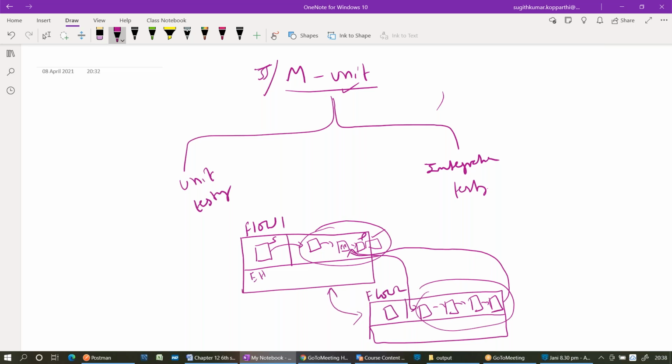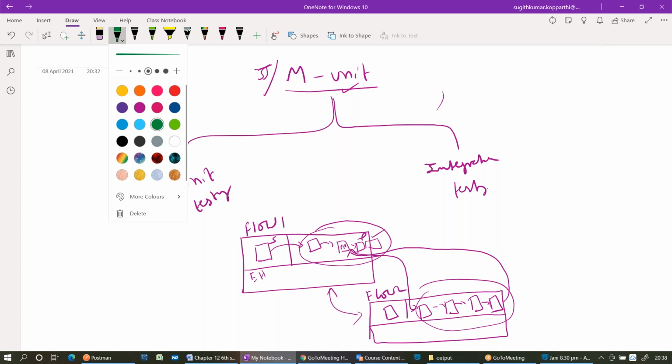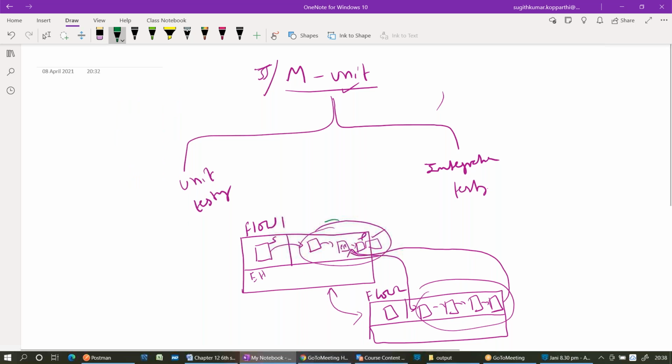Then what is unit testing? Same example. In flow one, whatever logic I have, I just want to test only that logic. But when I want to test flow one, it is expecting some values from flow two. So how can we do that?